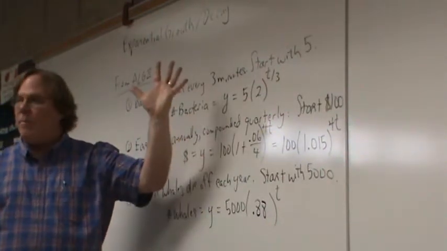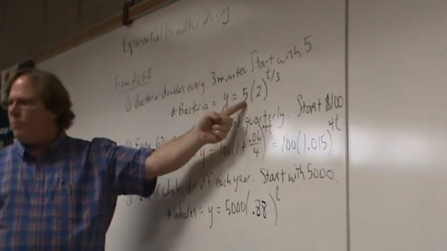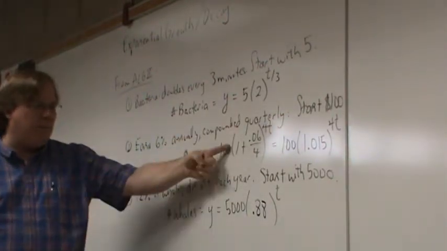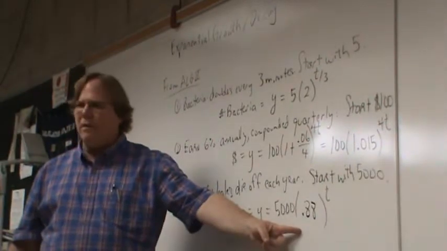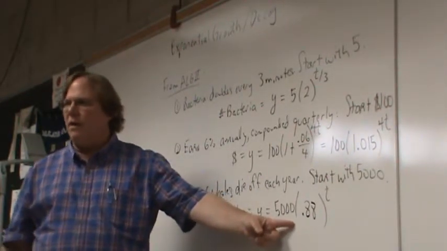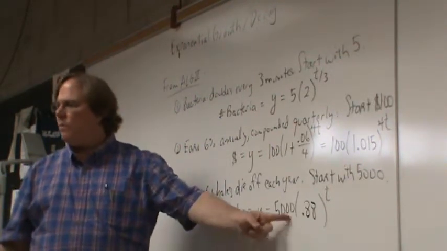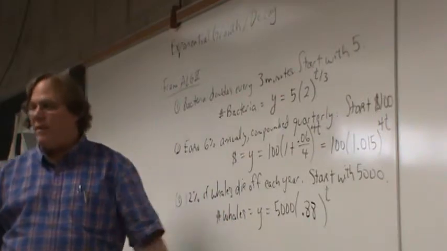If you've only got 5 bacteria, then in 3 minutes you'll only gain 5. The amount you gain is proportional to the amount you have. Same with the money, and same with the little baby whales, right? The more whales you got, the more whales are going to die off. If I've only got 500 whales, then I'm only going to lose 12% of that 500 instead of 12% of 5,000.